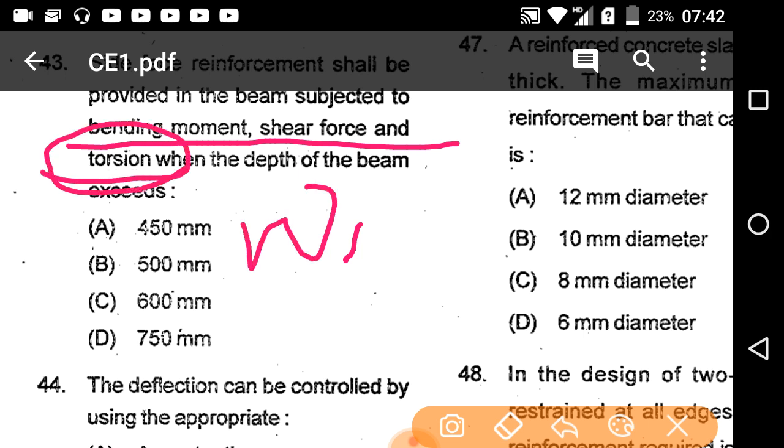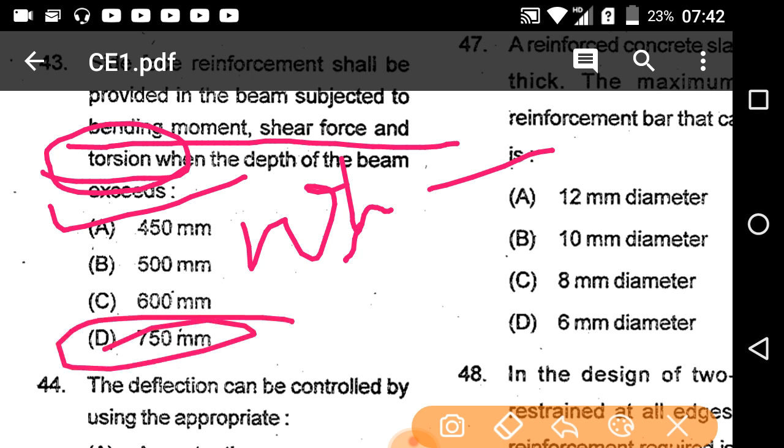You have to remember, when torsion exists, then 450, when there is no torsion then it is 750. Here bending moment, shear force and torsion are given. When torsion exists it's 450, so here the correct option is A.